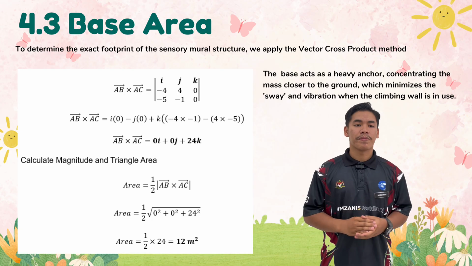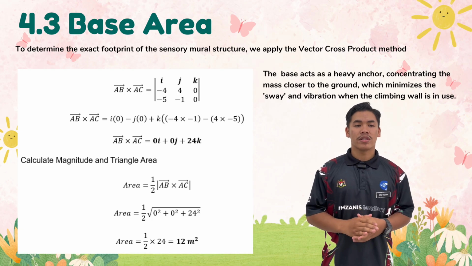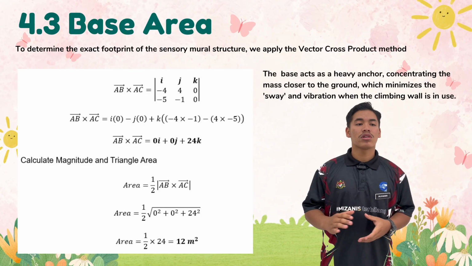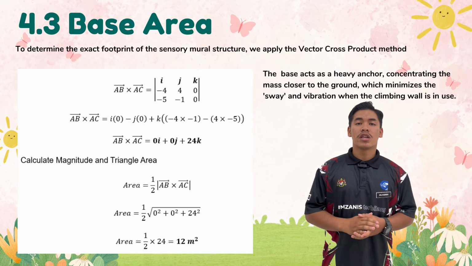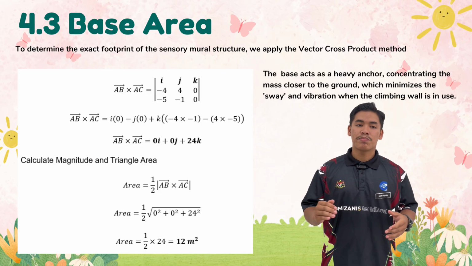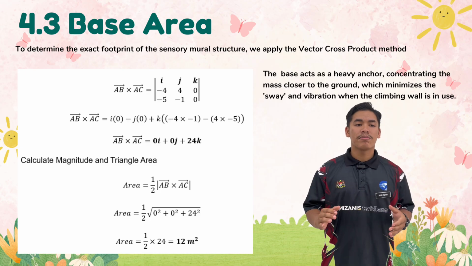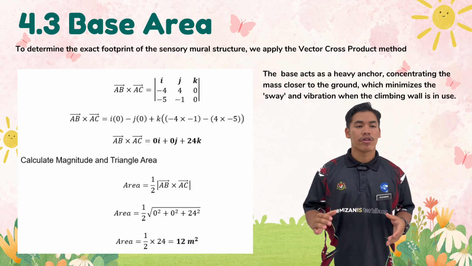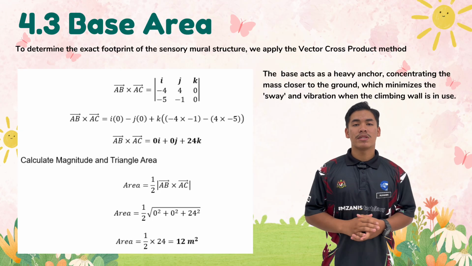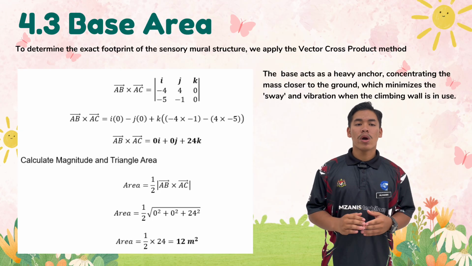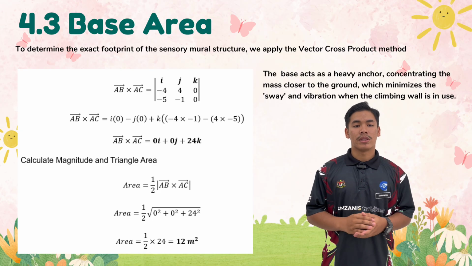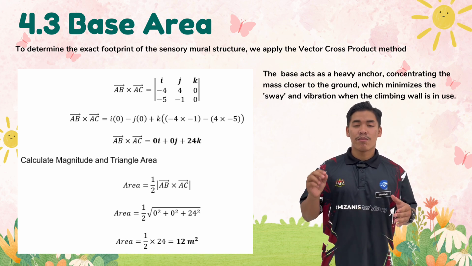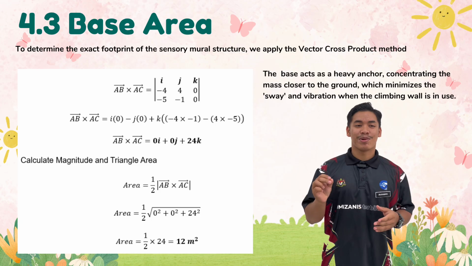To determine the area of the triangle base formed by vertices A, B, and C, we apply the vector cross product theorem. By defining two vectors, AB and AC, from our fixed coordinates, we can calculate their cross product. This operation gives us a vector that is perpendicular to the base, and its magnitude represents the area of a parallelogram. However, since our base is a triangle, we take exactly 1/2 of the magnitude. Mathematically, the formula is 1/2 |AB × AC|.